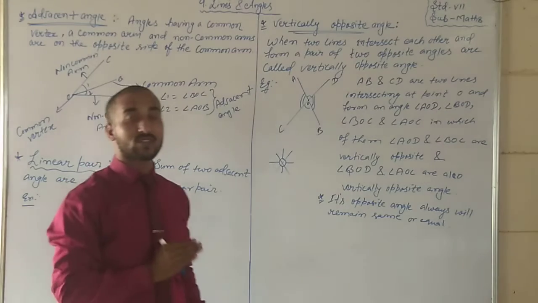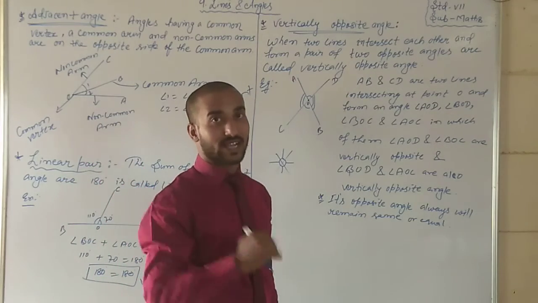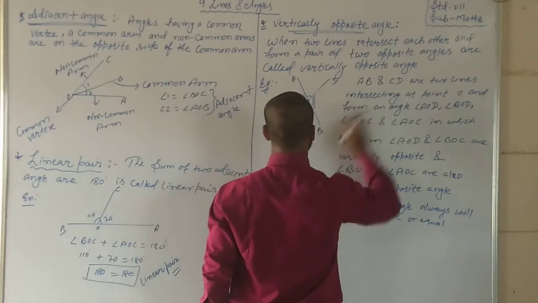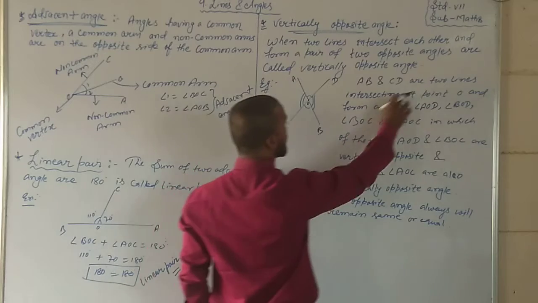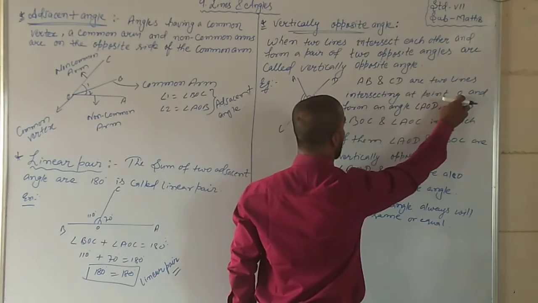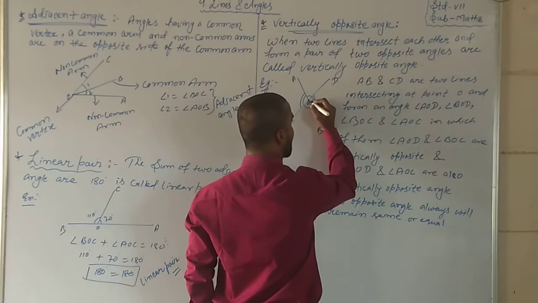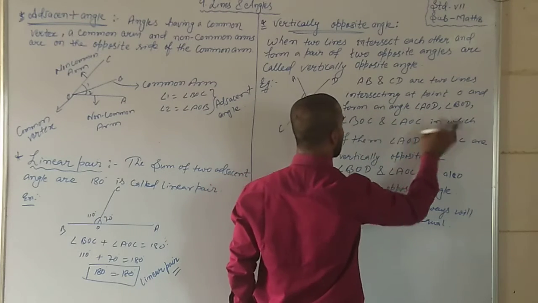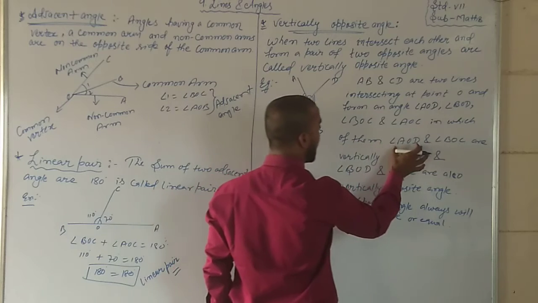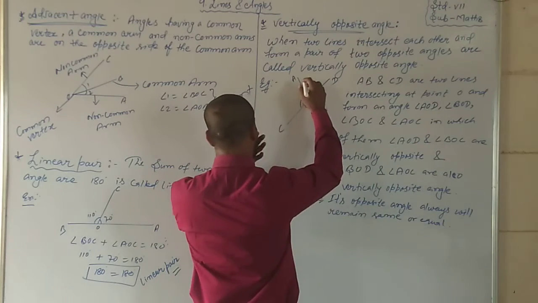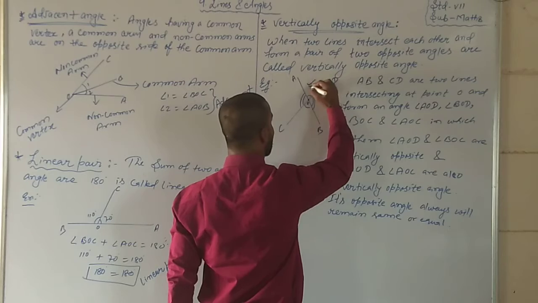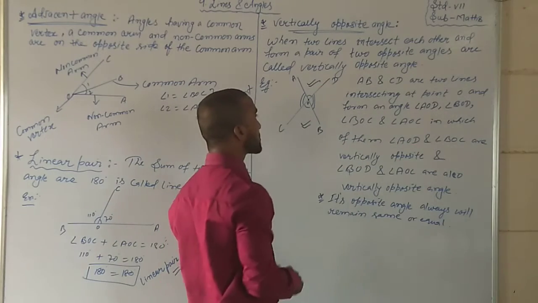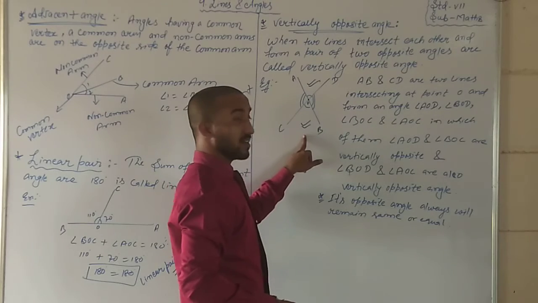And now we have to consider vertically opposite angles. Okay, students. So, see, AB and CD are two lines intersecting at point O. Both lines are intersecting at point O and form angle AOD, angle BOD, angle BOC, angle AOC in such a way that angle AOD and angle BOC, this angle or this angle, are vertically opposite.